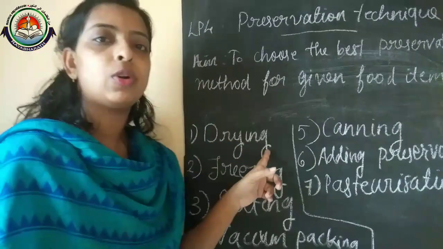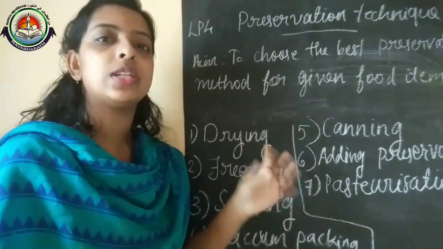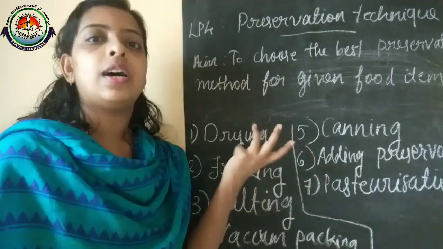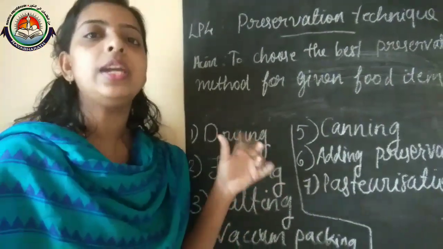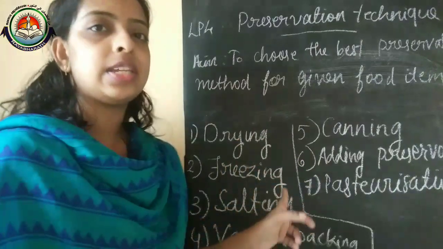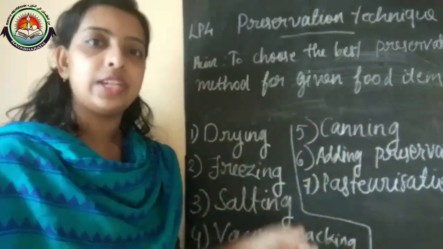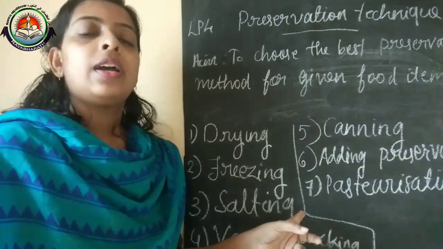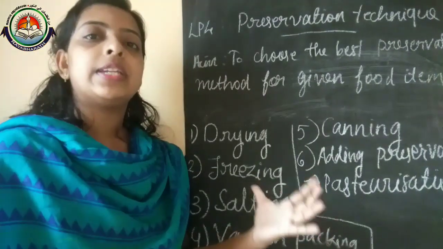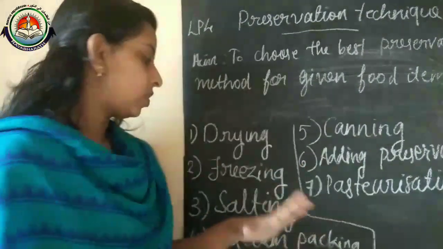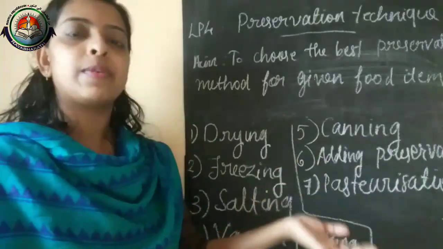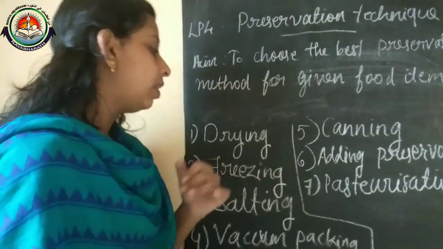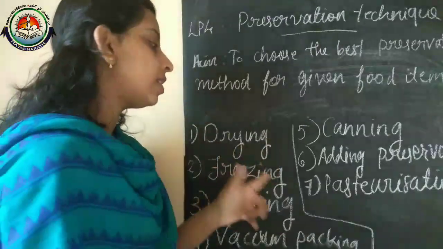Drying: normally we use drying for vegetables and fruits. Freezing: we place the food in the refrigerator, like chicken, meat, non-veg items, milk products. That is freezing.